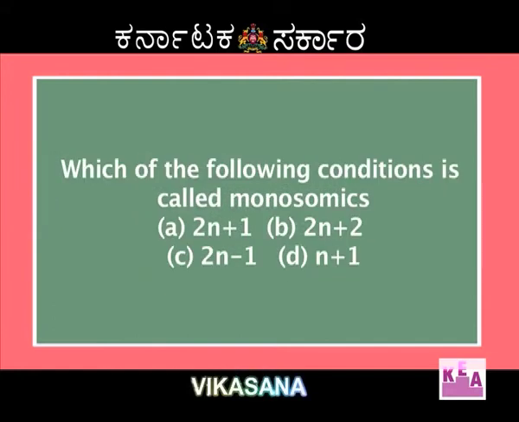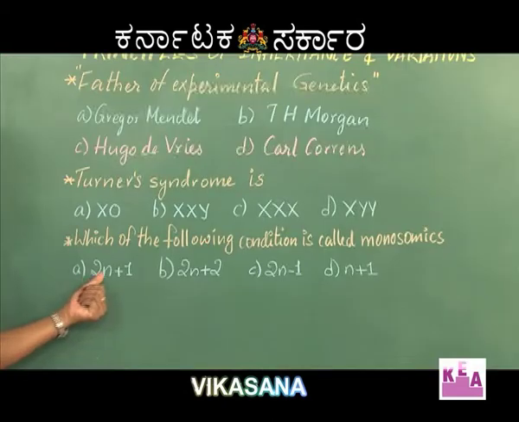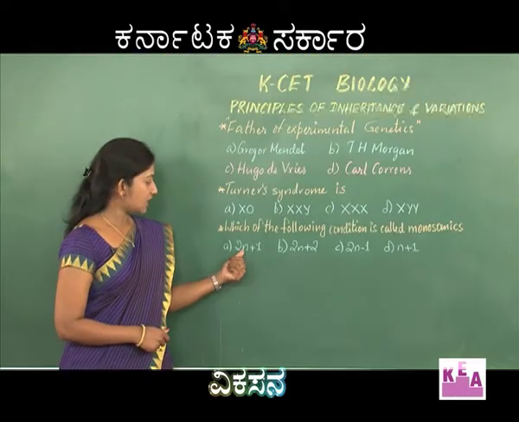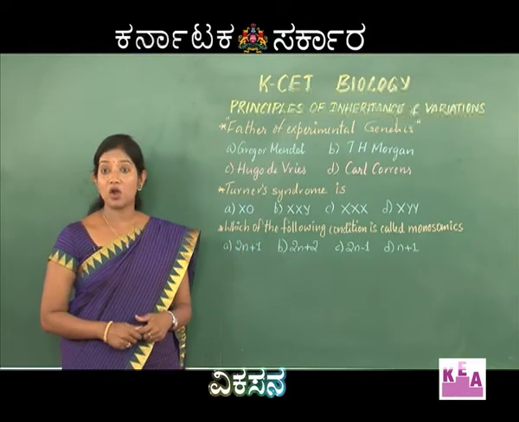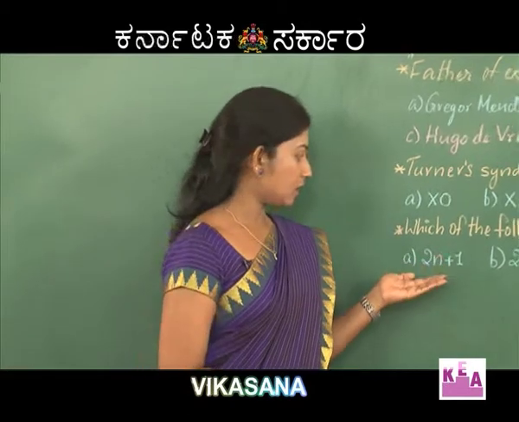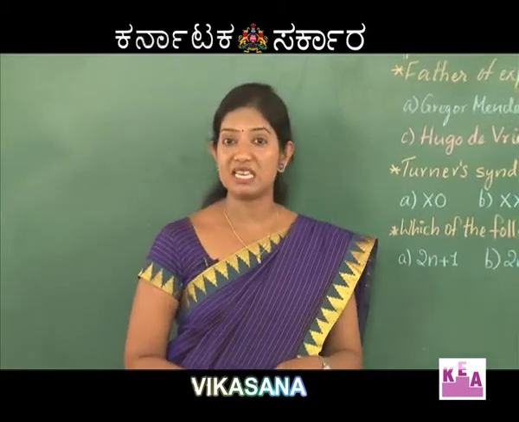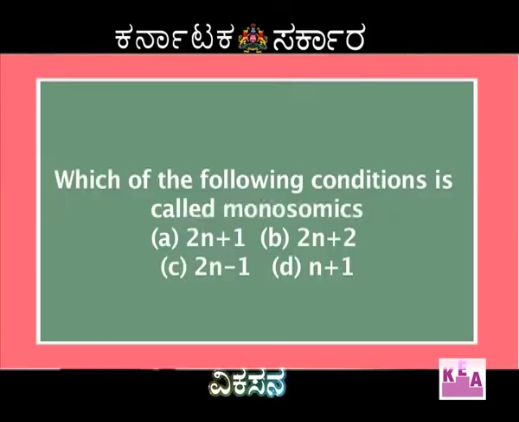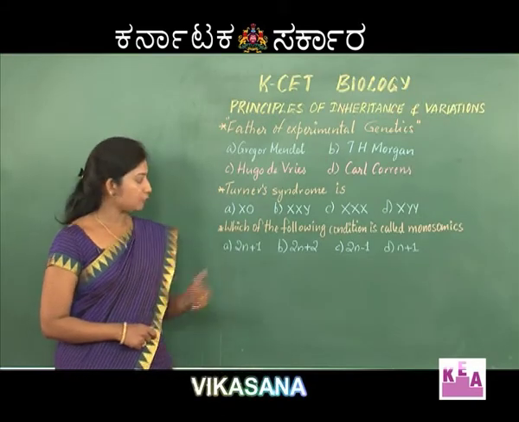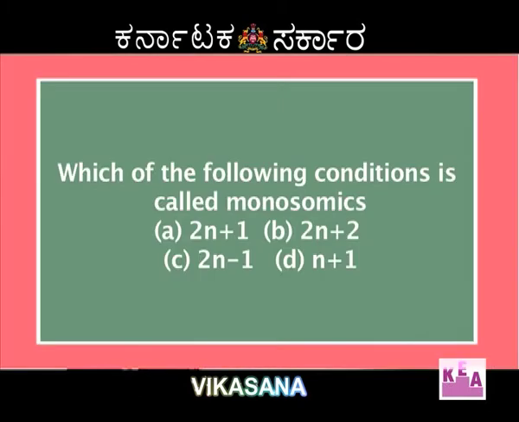The next question, which of the following conditions is called monosomic? You can see here there are some conditions where 2n represents a diploid chromosome set. When one chromosome is added to a diploid set, this condition is called triploid condition. That is, to the diploid set, 1 chromosome is added. The next one, if you observe, to the diploid set 2 chromosomes are added. It forms what is called a tetraploid condition.